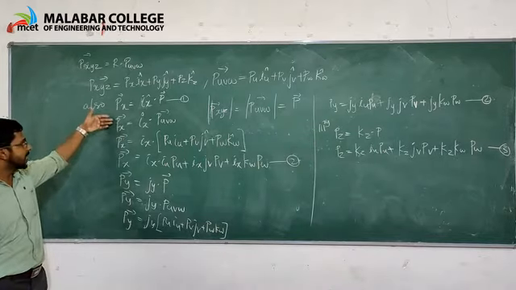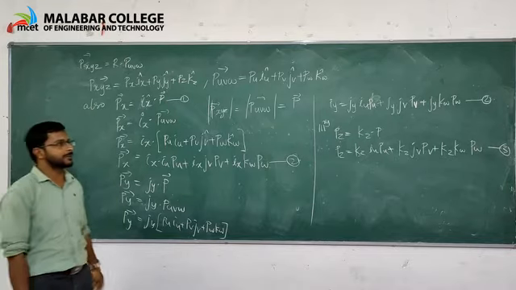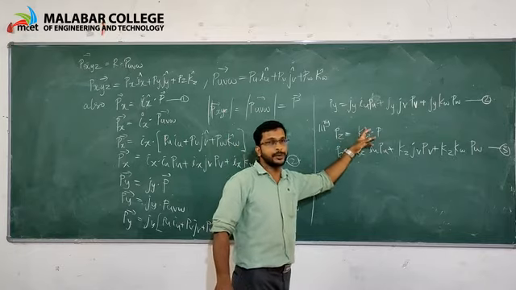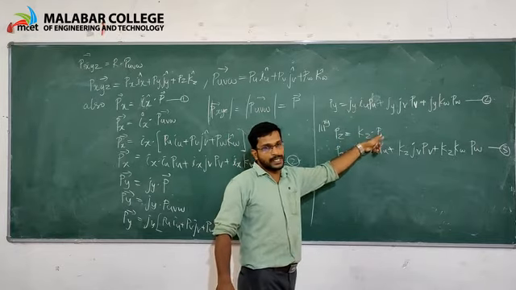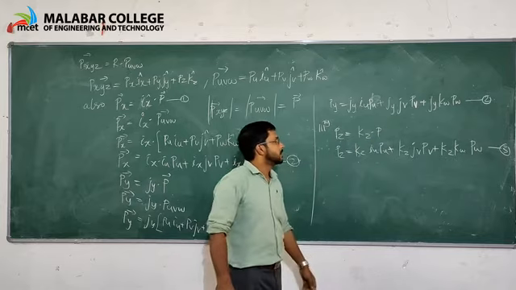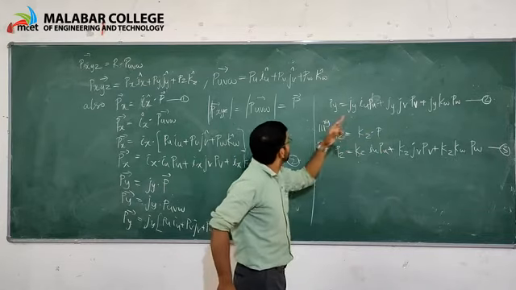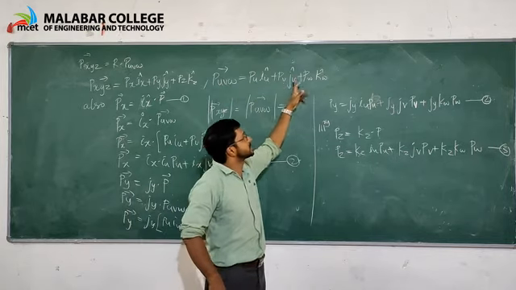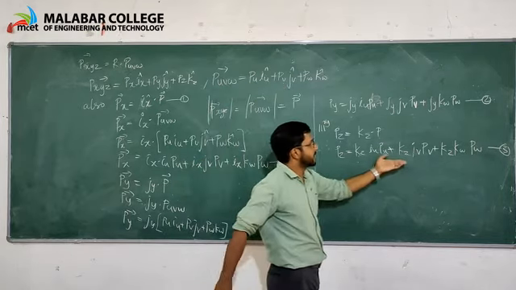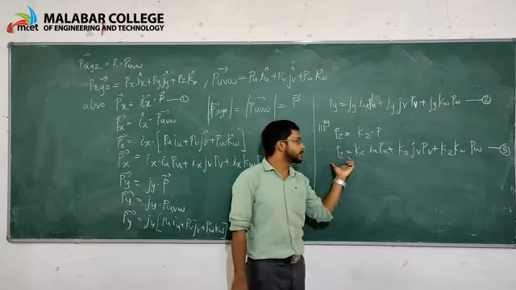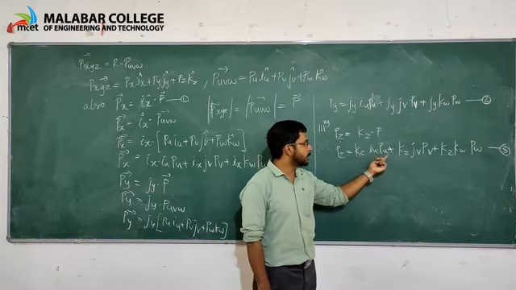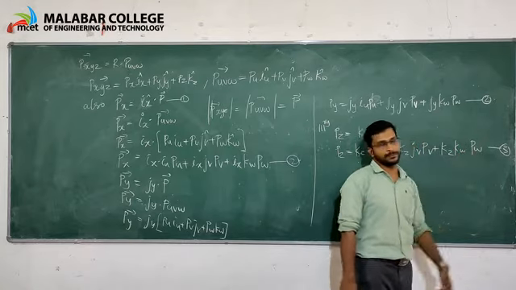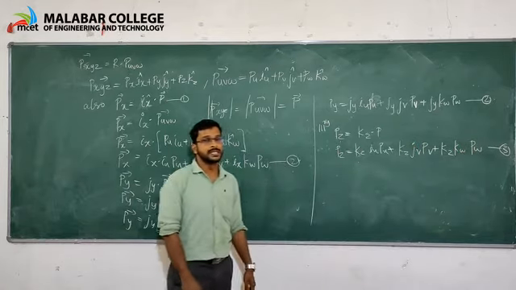Similarly, Pz is equal to kz into P. Substituting Puvw, we finally get Pz is equal to kz iu Pu plus kz jv Pv plus kz kw Pw, equation number 3.